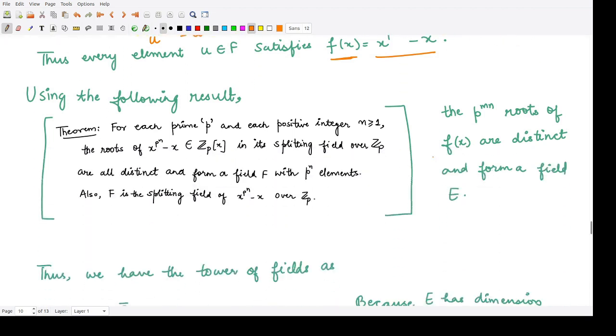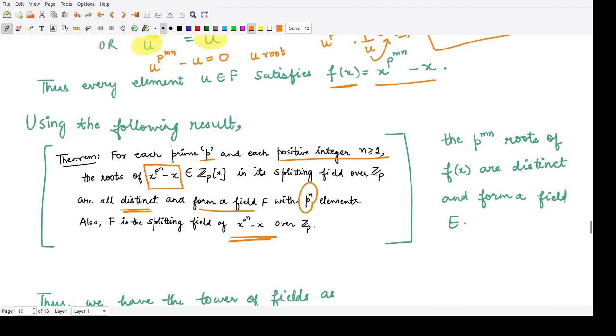So now we have already studied this result, which states that for every prime p we have a positive integer n greater than or equal to 1, such that the roots of x to the power p^n minus x in its splitting field over Zp are all distinct. So all the roots are distinct, and they form a field with p^n elements within it, and F is the splitting field of x to the power p^n minus x over Zp. So this result we already studied. Now we have some polynomial of this kind, and we are saying it has all distinct roots.